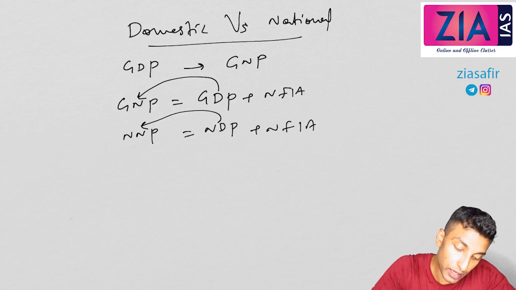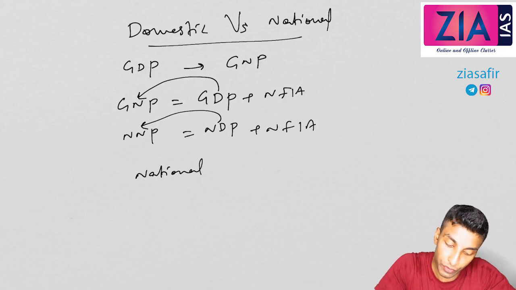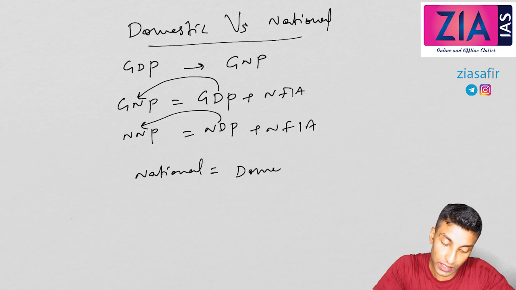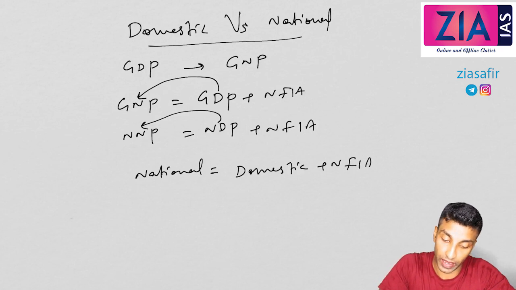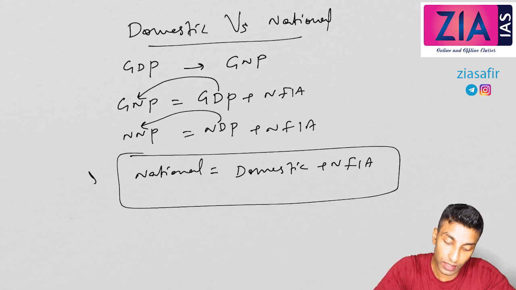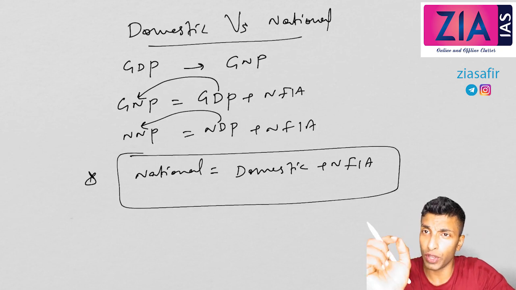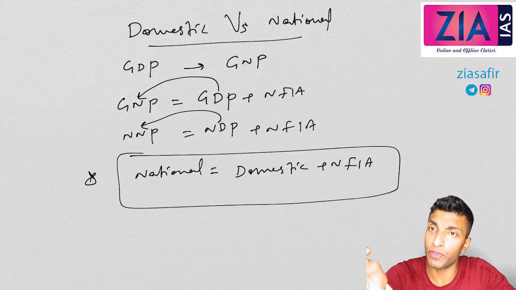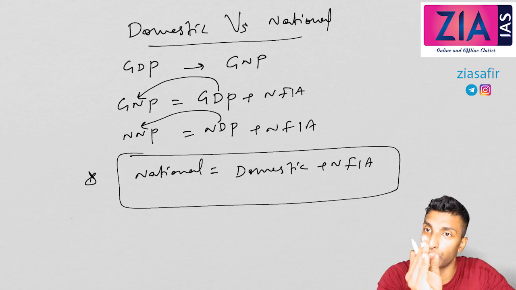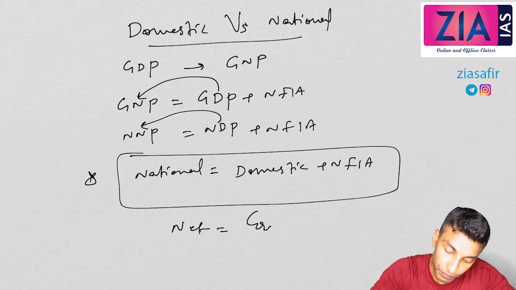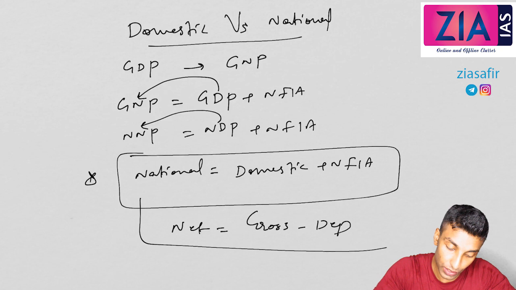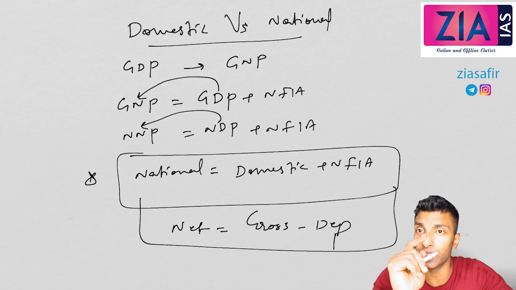In simple terms, national is equal to domestic plus NFIA. So if you have GDP plus NFIA, you will get GNP. Similarly NDP plus NFIA, you will get NNP. So national equals domestic plus NFIA, net factor income from abroad. Net is equal to gross minus depreciation. So these are the two concepts that we have learned. I hope you are okay with these two concepts.